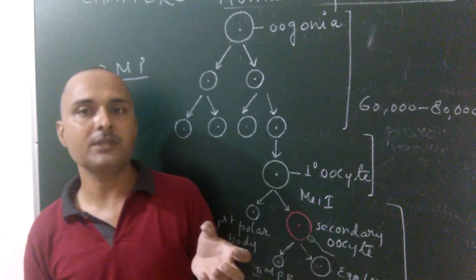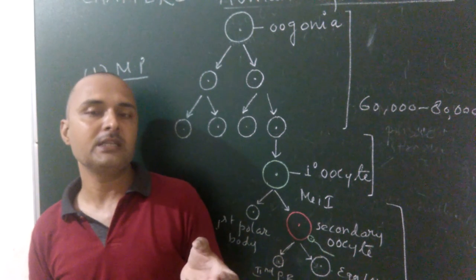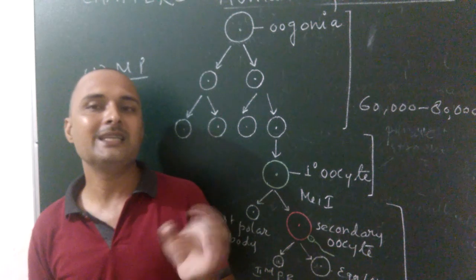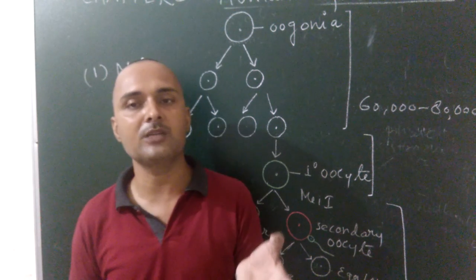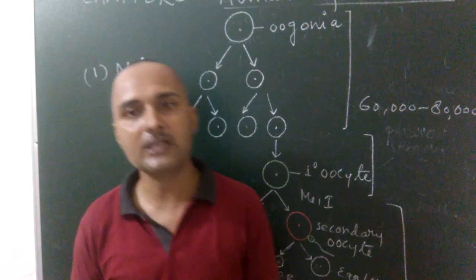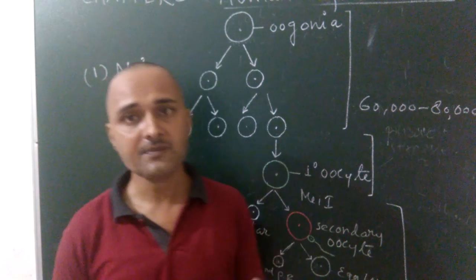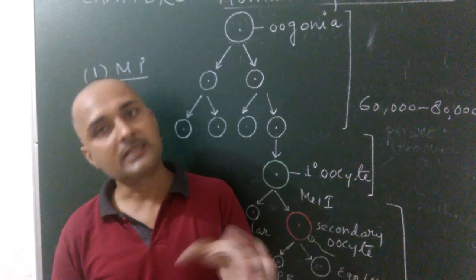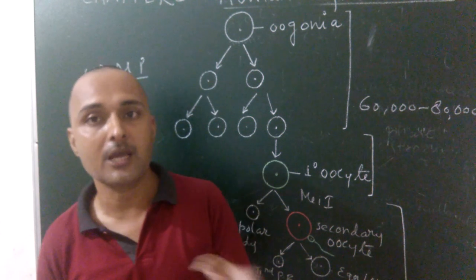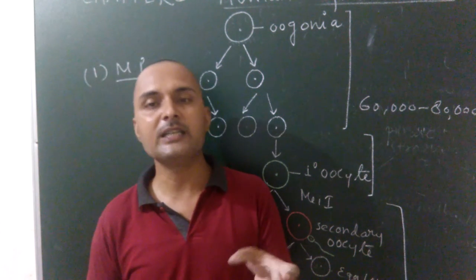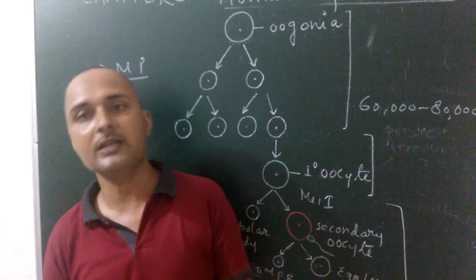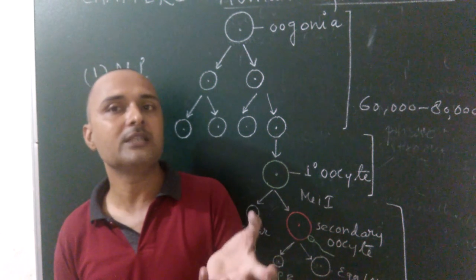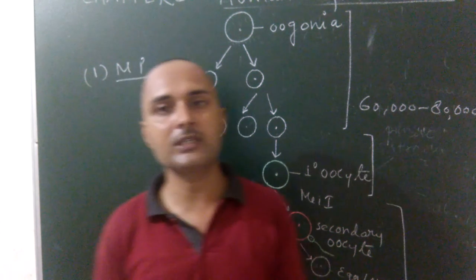In the maturation phase, the primary oocyte inside the secondary follicle starts its meiosis first and meiosis second.